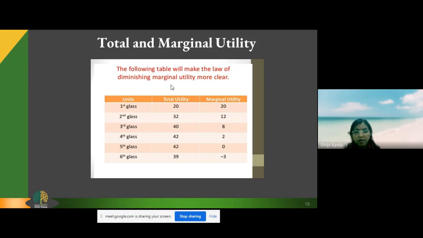And in the sixth glass, overconsumption of anything is not good for health. It will negatively affect our health if we consume more water. We can vomit also, we can feel sick also. So this is the approach of total utility and marginal utility. Now, how are total utility and marginal utility related to each other?